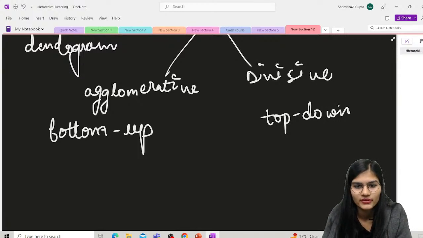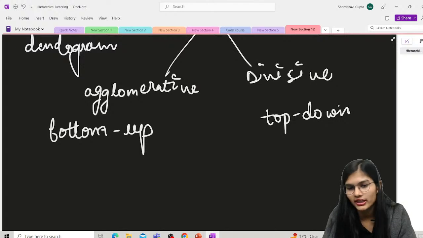Then it will start combining the closest pairs of clusters together, and it keeps doing that until all the clusters are merged into one single cluster that contains all the data.